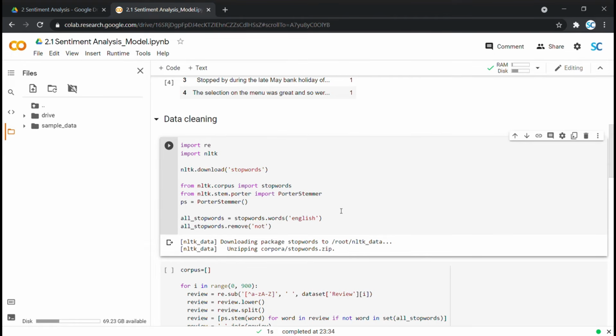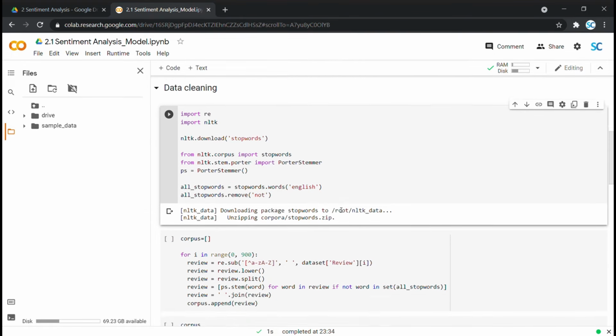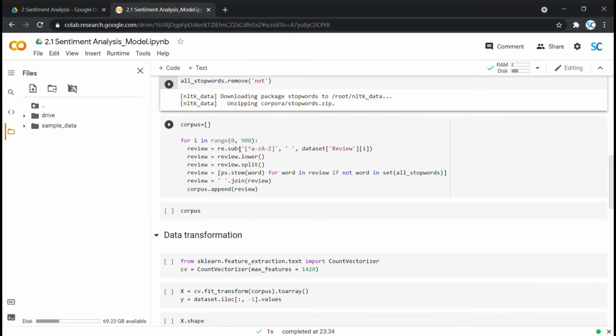Alright, now we are all set to clean our data, which is 900 customer reviews. Let's get going. First up, we declare this corpus variable for storing customer reviews post data cleaning. We have this for loop here that runs row by row 900 times to clean every review that we have in our historic dump. With this first line of code, we are dropping all special characters and numbers.